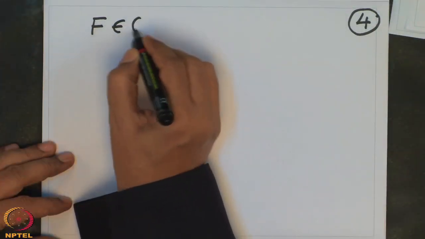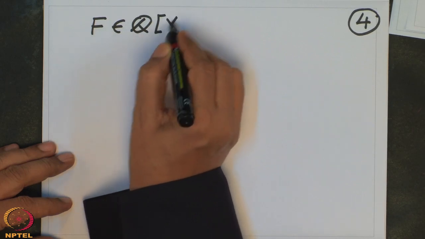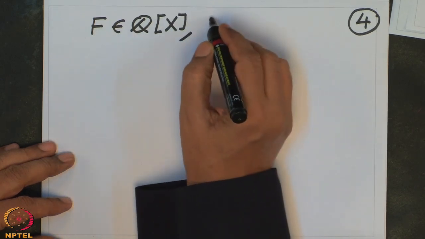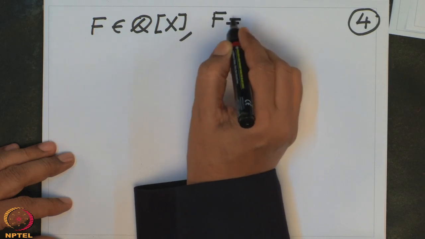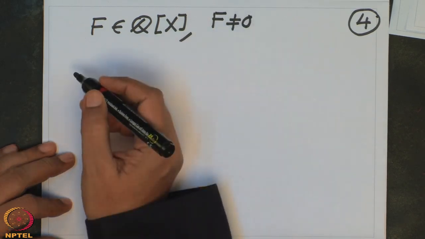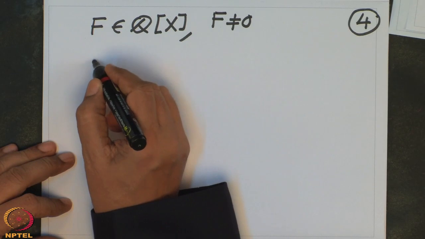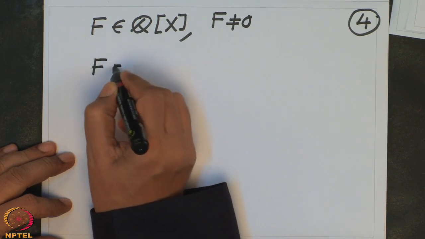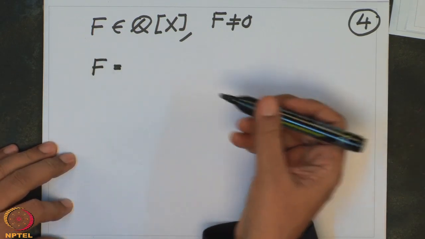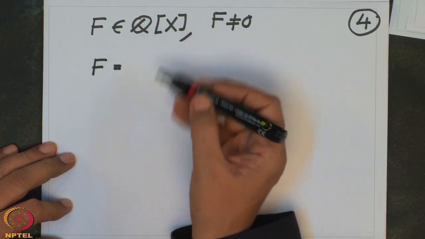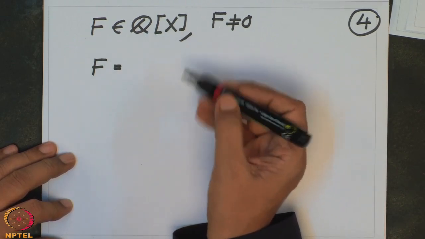For example, you start with the polynomial f in Q[x], and let us assume f is non-zero. Now the first thing you do is write f by taking out a common denominator. f has rational coefficients, so each coefficient has a canonical representation, integer by integer. From each coefficient I make the common denominator by multiplying up and down.